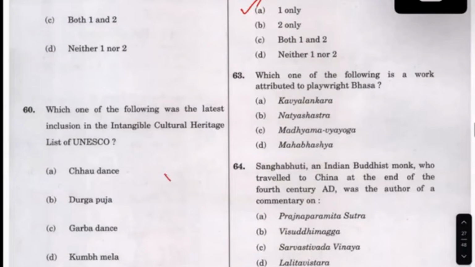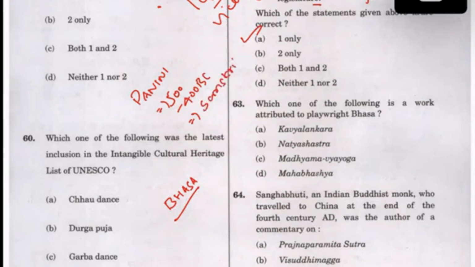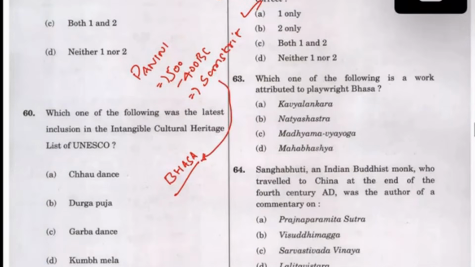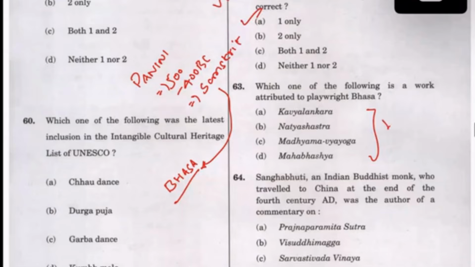This is playwright Basa. I do not know the answer for this Basa, but you can know Panini. You will know that Panini, around 500 BC or 500 to 400 BC, wrote the Ashtadhyayi, the grammar of the Sanskrit language. In that period is where this playwright Basa comes, but I have no clue of what this is. So I'm going to leave this question.